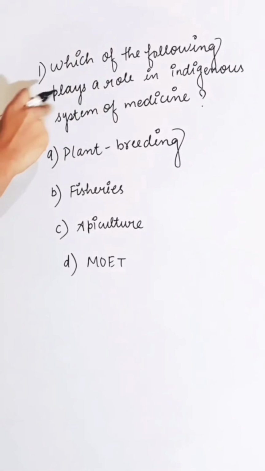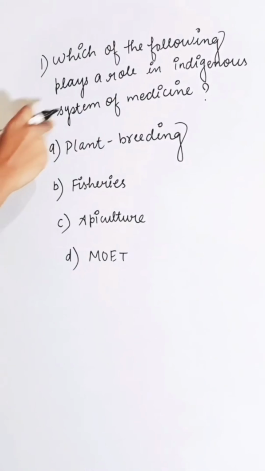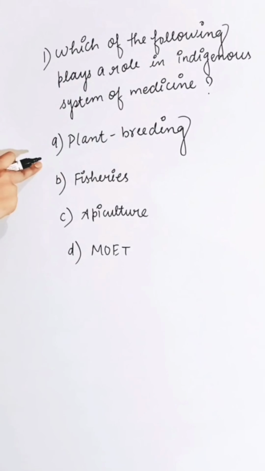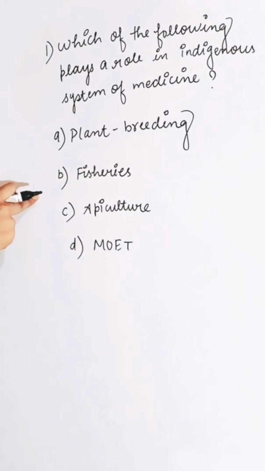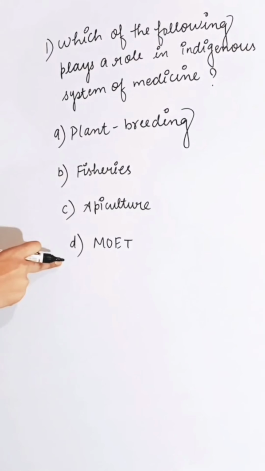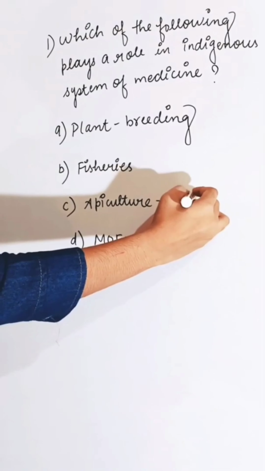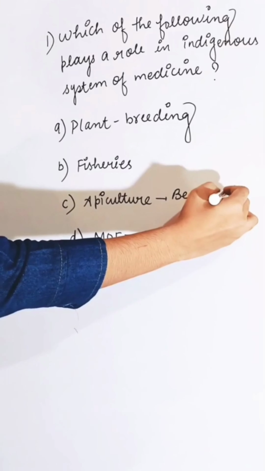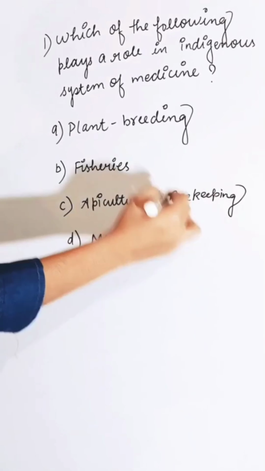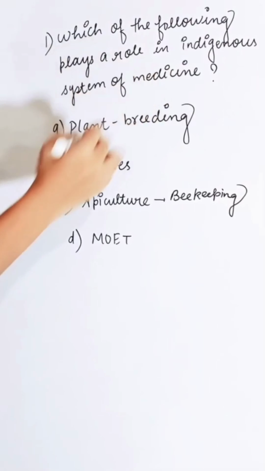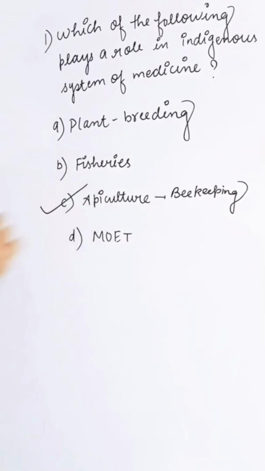Which of the following plays a role in the indigenous system of medicine? First option plant breeding, second fisheries, third is apiculture, and fourth is moat. Apiculture means beekeeping. So beekeeping is used for medicinal purposes. So the correct answer is C.